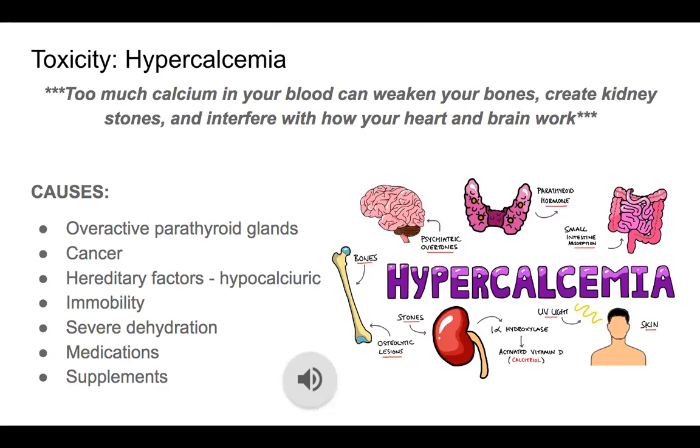Other causes of hypercalcemia include cancer, certain other medical disorders, some medications, and taking too much calcium and vitamin D supplements. Immobility can cause hypercalcemia because bones that don't bear weight release calcium into the blood. Certain drugs, such as lithium, used to treat bipolar disorder, might increase the release of parathyroid hormone. A rare genetic disorder known as familial hypocalciuric hypercalcemia causes an increase of calcium in your blood because of faulty calcium receptors in your body.